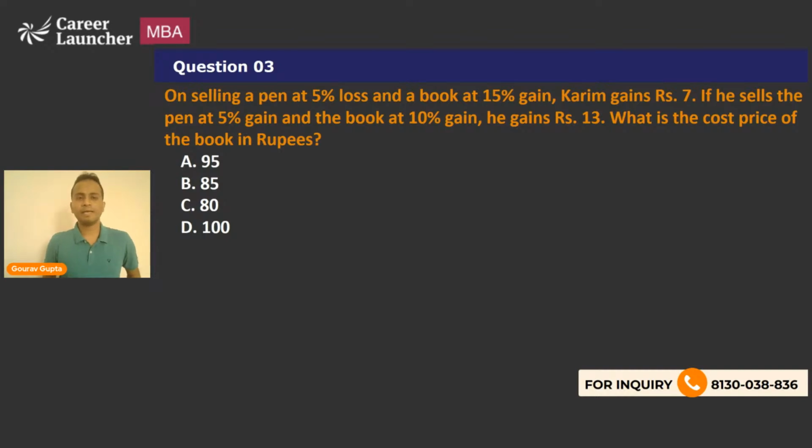Now, on selling a pen at 5% loss and a book at 15% gain, Kareem gains a total of 7 rupees. Now, if he sells the pen at 5% gain and the book at 10% gain, he gains 13 rupees. What is the cost price of the book in terms of rupees?